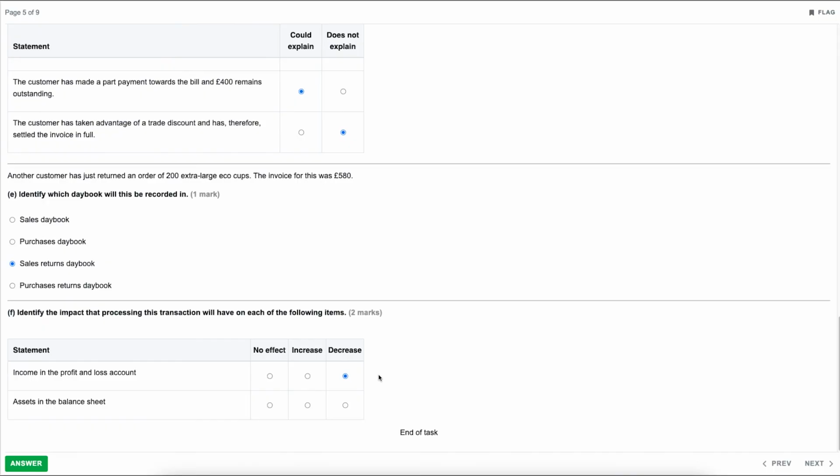Then the last one, assets in the balance sheet. Again, think about the effect of this transaction. A sales return is going to affect your trade receivables, and it would go on the credit side of the trade receivables, lowering that amount, because that amount of £580 would no longer be owed. Therefore, it would lower the amount in the trade receivables and therefore decrease our assets in the balance sheet. Okay, fantastic. So that does cover task 4.